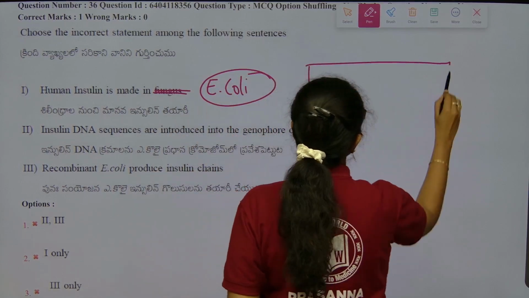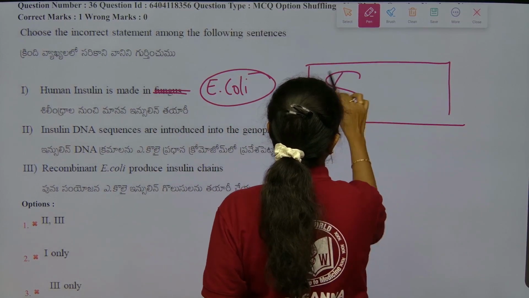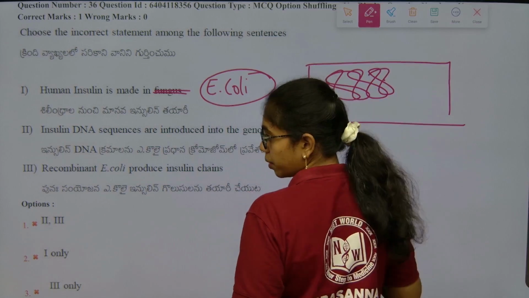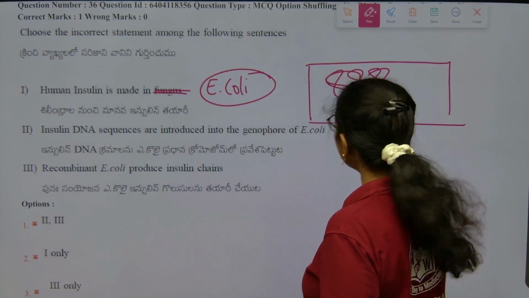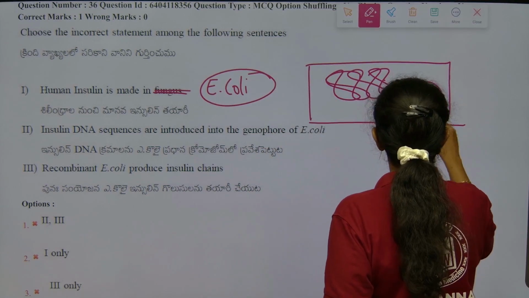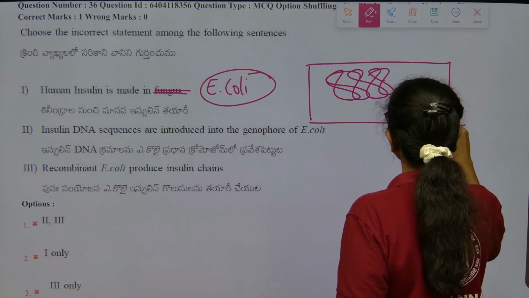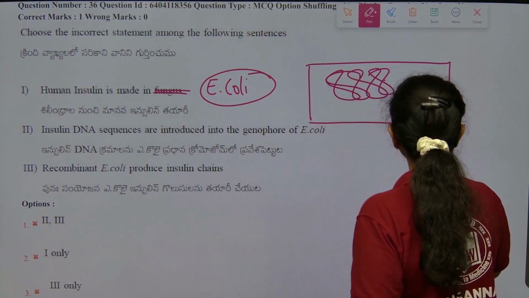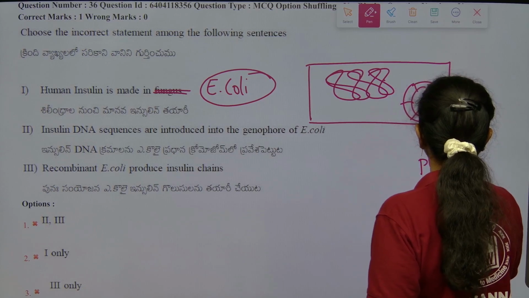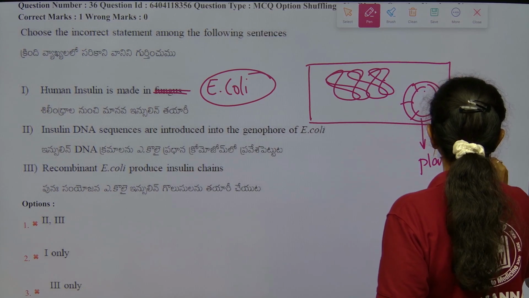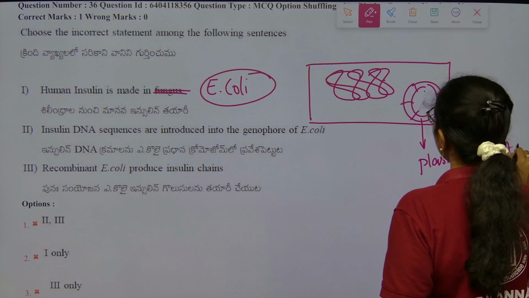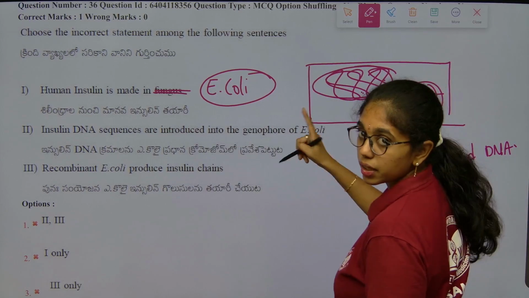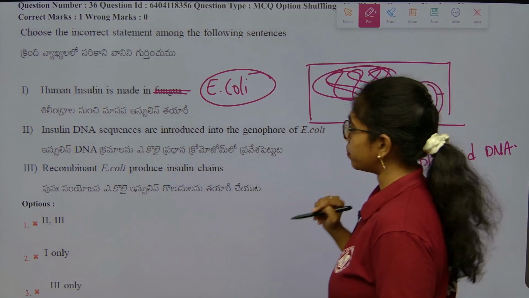From a bacterial cell we all know the genophore, the main genetic material, is present, and plasmid DNA is also present. So, the genetic material is inserted where? Into the plasmid DNA, not in the genomic DNA.